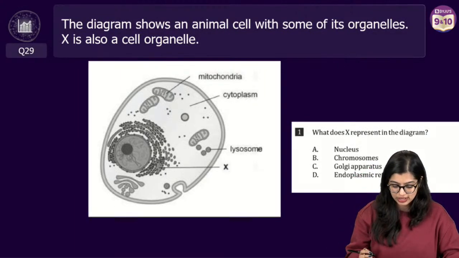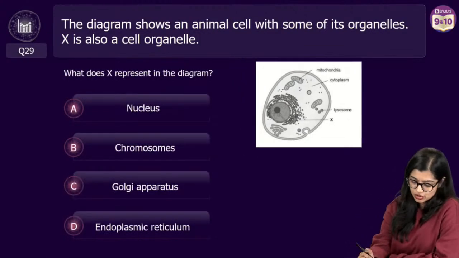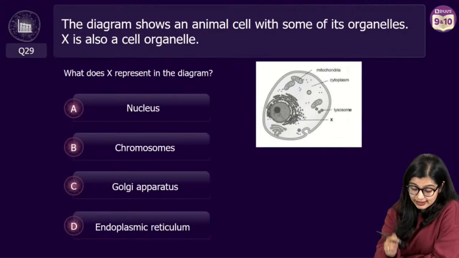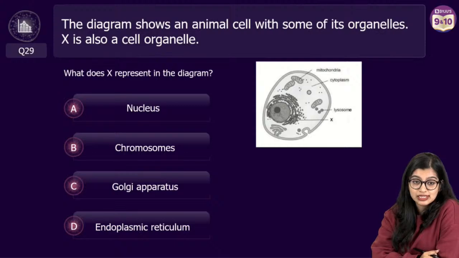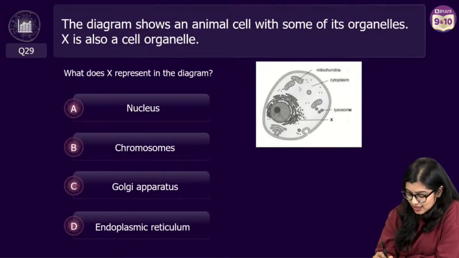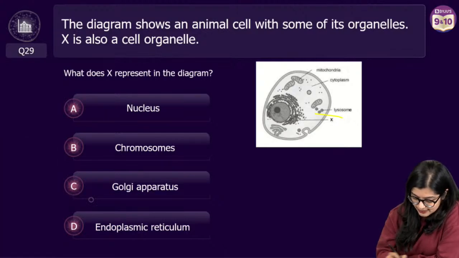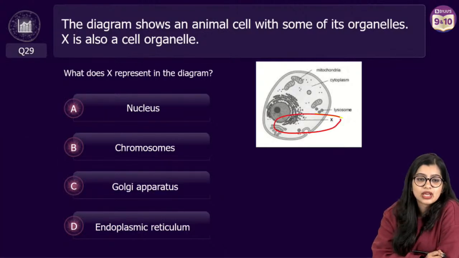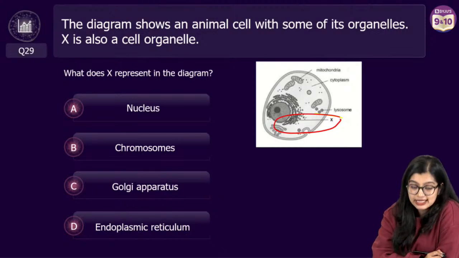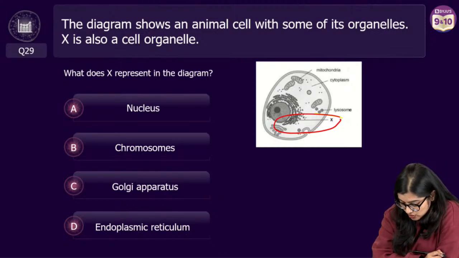So this is the question in the next slide. Now as you can see, we have a diagram of the animal cell, and you need to identify the part labeled as X. Is it the nucleus? Is it a chromosome? Is it Golgi?